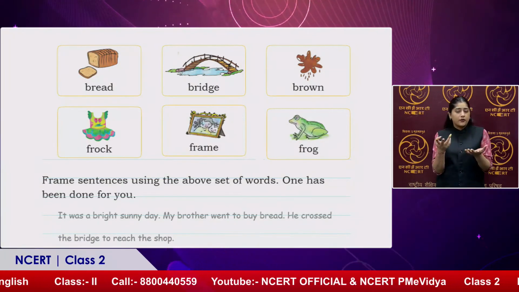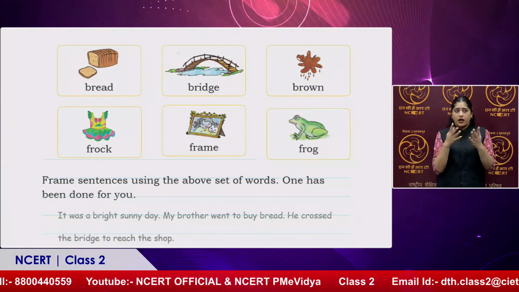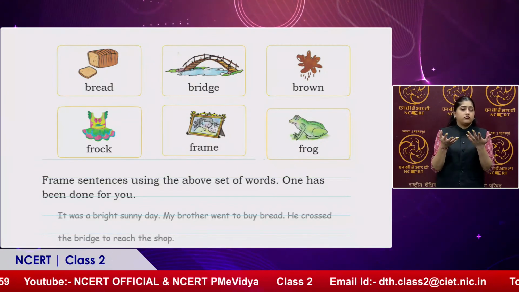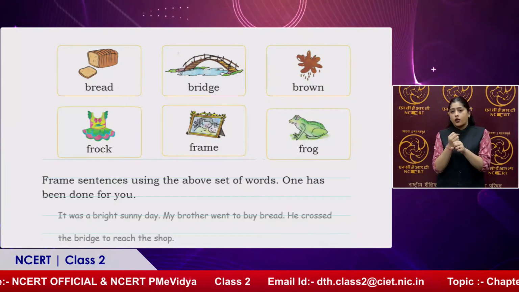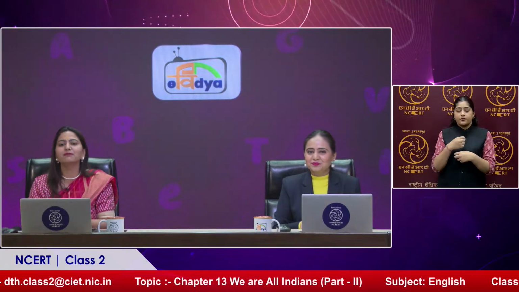So I can say, I have a beautiful frame of a frog in my home. Or I can say I have a beautiful frame of my portrait at my home. So students are free to use these six words in their own way. They can frame small sentences and write them in the space given in their textbooks. You can frame the sentences and message them right now on our YouTube handle NCERT official.